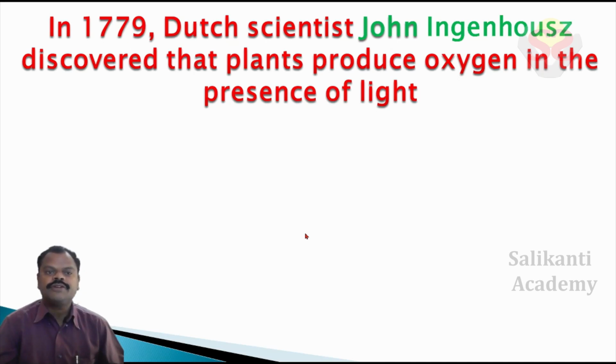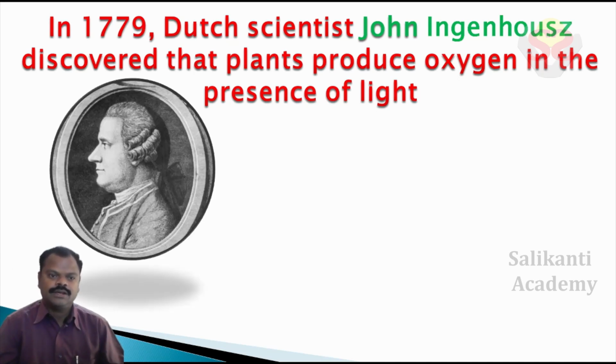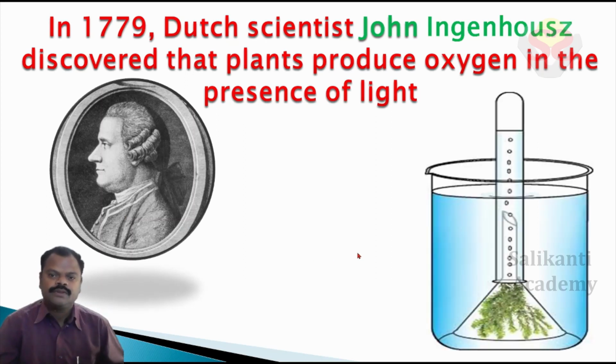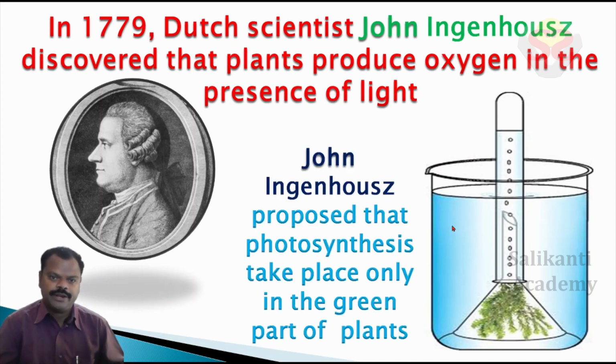In 1779, Dutch scientist Jan Ingenhousz discovered that plants produce oxygen in the presence of light. He was Ingenhousz. He did an experiment to prove this. This experiment is also called the Hydrilla experiment.